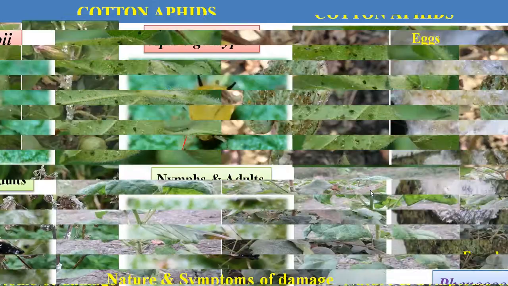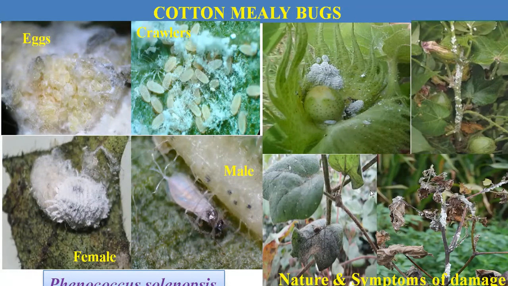This is the aphid. The next and last sucking pest is the mealybug. Here the egg laying takes place by the female mealybug in an ovisac. Then crawlers emerge from the eggs. The crawlers are nothing but the nymphs of the mealybug. But what is the difference between the other nymphs and the crawlers? The crawlers do not have legs. Here this is the female mealybug and this is the male mealybug. The male mealybug has wings, and the female mealybug does not have wings. So the crawlers or nymphs and the female mealybug are the damaging stages of the mealybug.